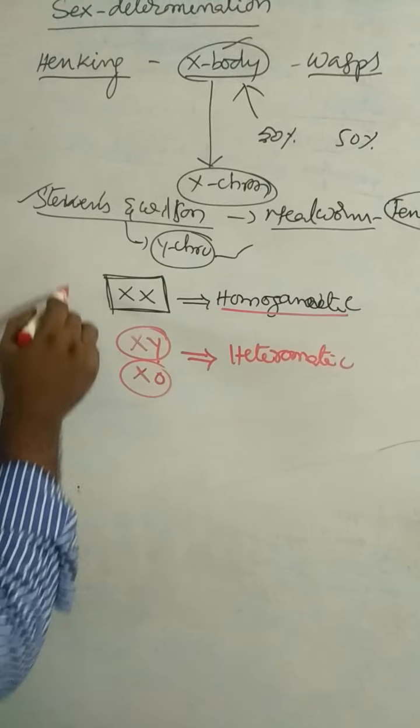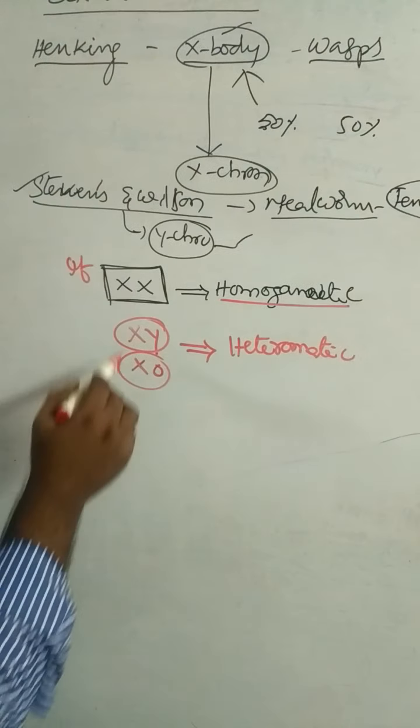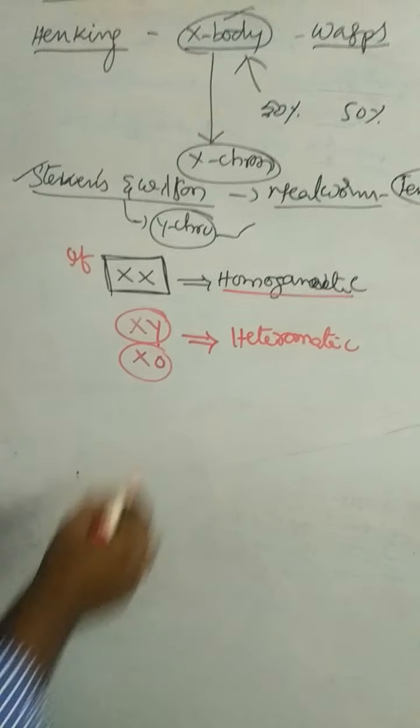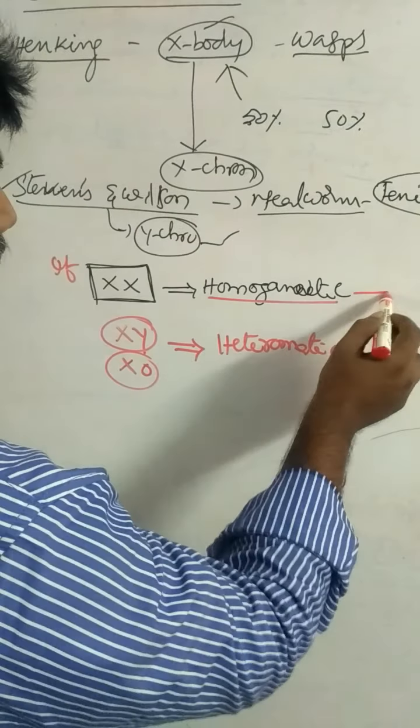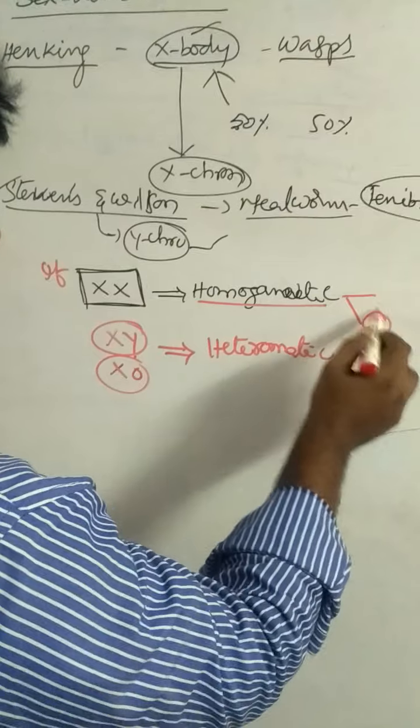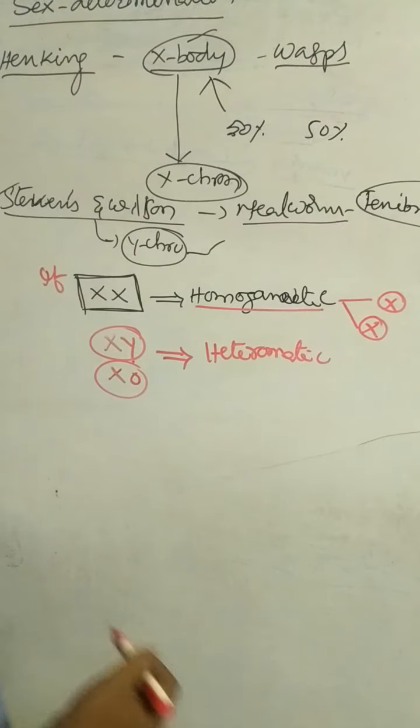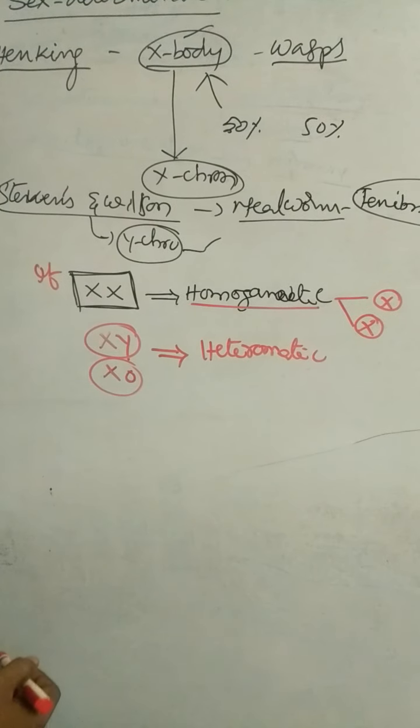Once again, I repeat: if the organism contains a similar type of chromosome, that individual is called homogametic, and it gives similar gametes.